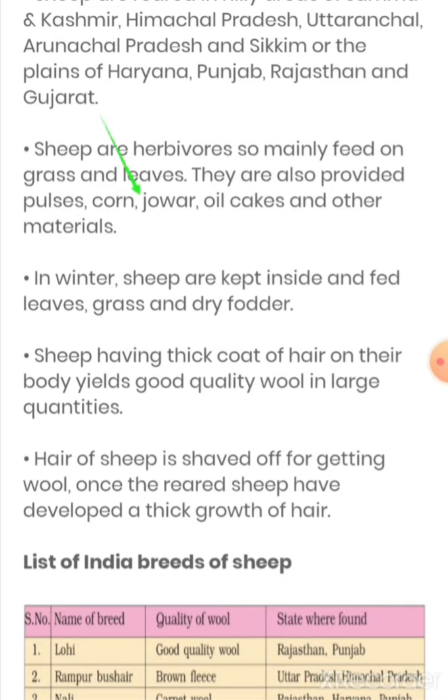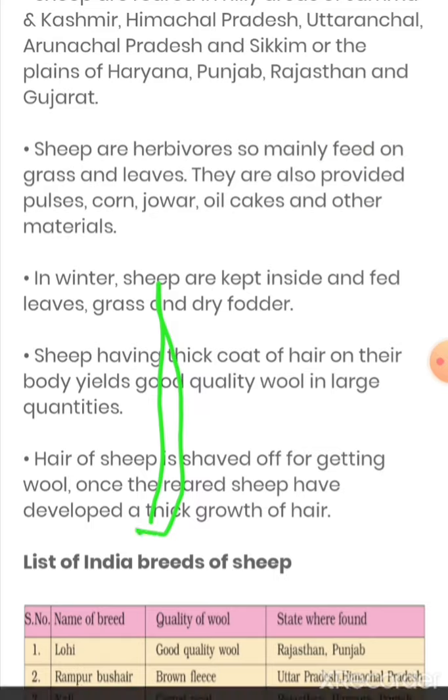These things like corn, jar, these are mostly leftover things. Like if this is a plant, this is a wheat plant. Okay, so over here on the top there are grains. These are the grains.